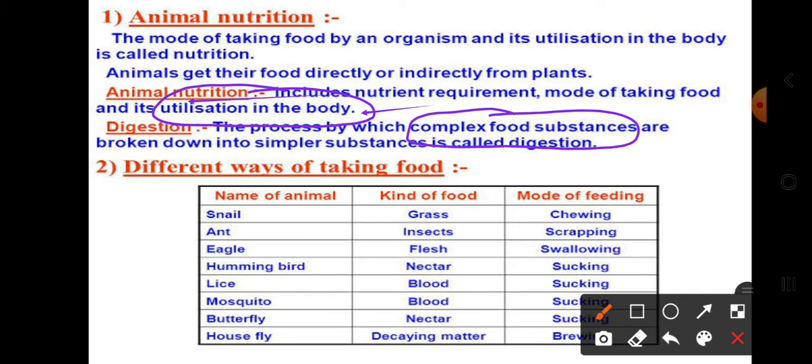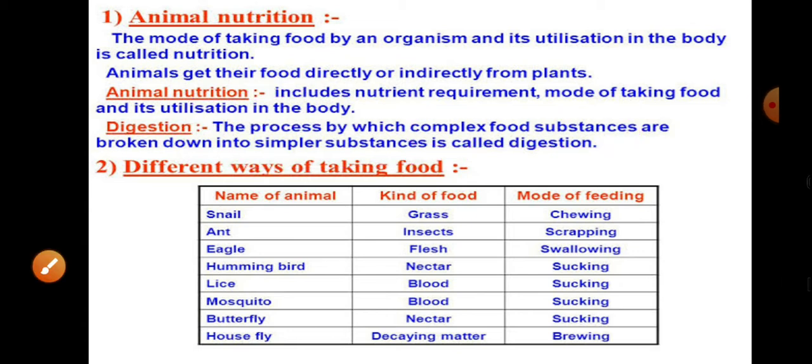Such a complex form of food material cannot be taken into the cells. A cell cannot take such complex food materials. So this complex food material should be broken down into simpler particles, and the process where complex food materials are broken down into simpler substances, we call digestion. Digestion is a process where complex food substances are broken down into simpler substances.